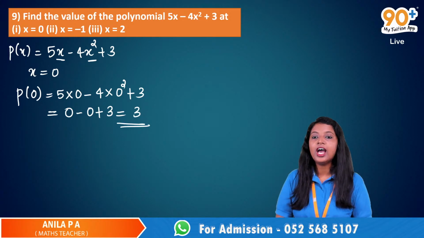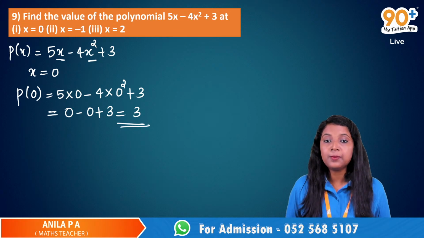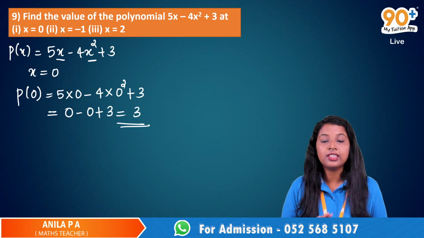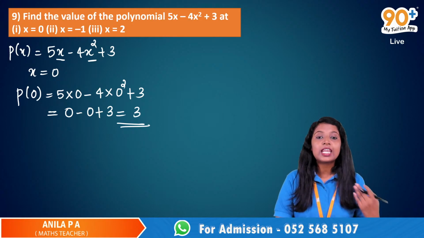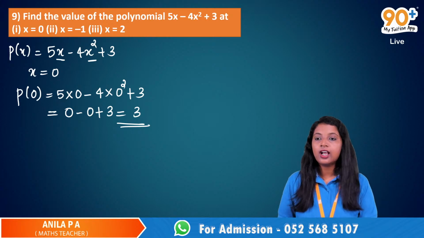Yes, very good, Neha. This is how we find the value of a polynomial at a point. Say here it is 0. So in order to find the value of a polynomial at a particular point, what you have to do is replace x with that value. Okay, that's it. Now unmute Mehrab.